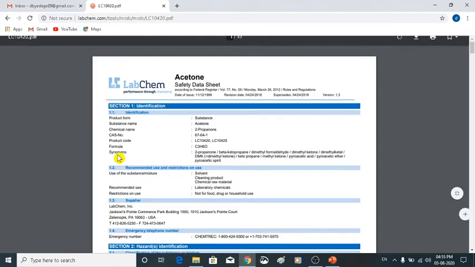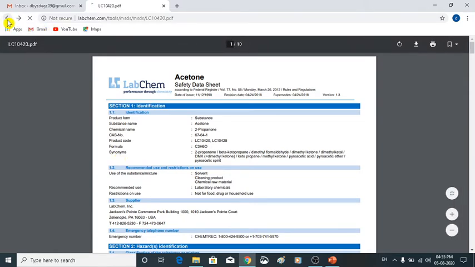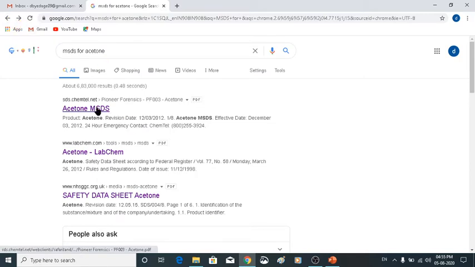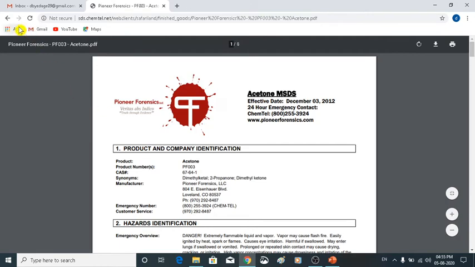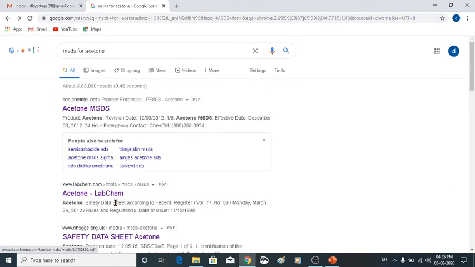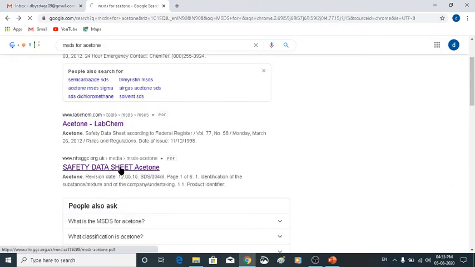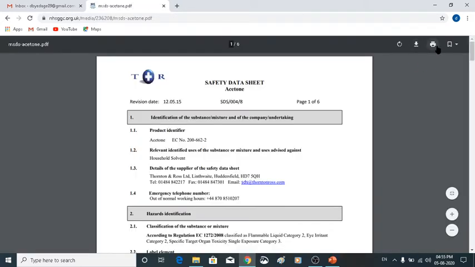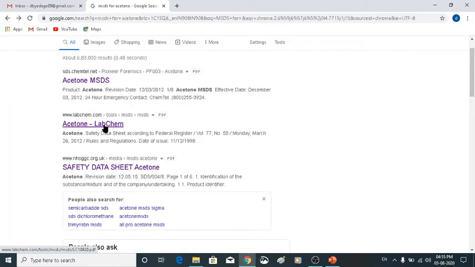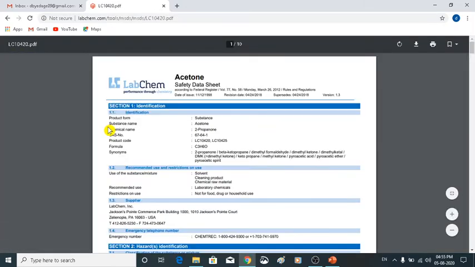So we get such a safety data sheet, or you can take the MSDS from this site also. You can download it, you can print it and other things. So let's see that MSDS data from that lab of that acetone.